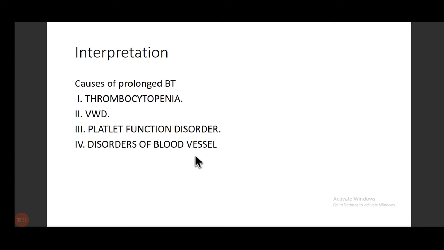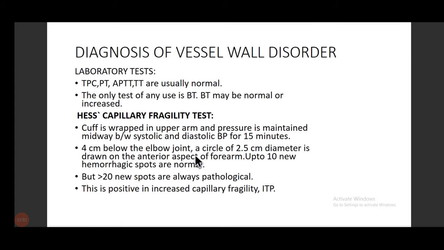So, what are the causes of prolonged bleeding time? It can be thrombocytopenia. It can be VWD, that is von Willebrand disease, platelet function disorders, and disorder of blood vessels. Because it is specifically said it is for the integrity or the functioning of the platelets as well as the blood vessels. Okay. Now coming to the blood vessel wall disorder, what we can do.